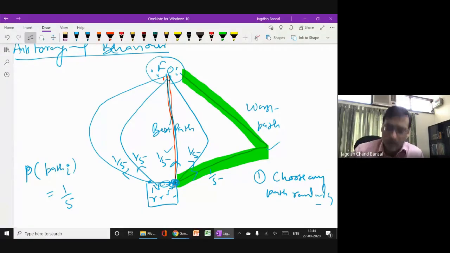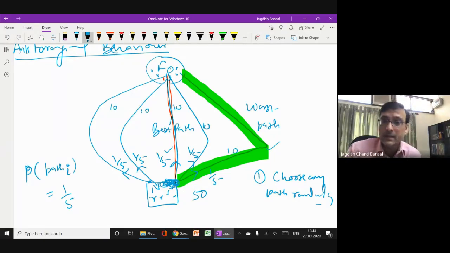Suppose there are 50 ants initially started. Using simple probability rules, simple mathematics or statistics, if the probability is the same and 50 ants are there, 5 paths are there, then each path will have 10 ants on average.